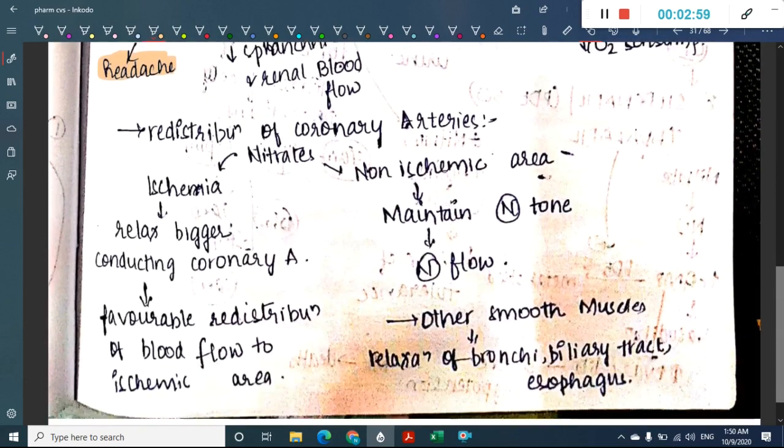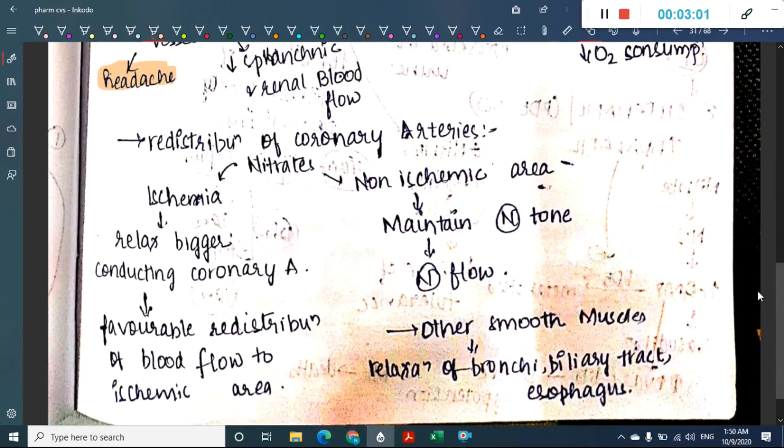There is one very important, favorable effect that nitrates have: nitrates cause redistribution of coronary blood flow. What does this redistribution mean?